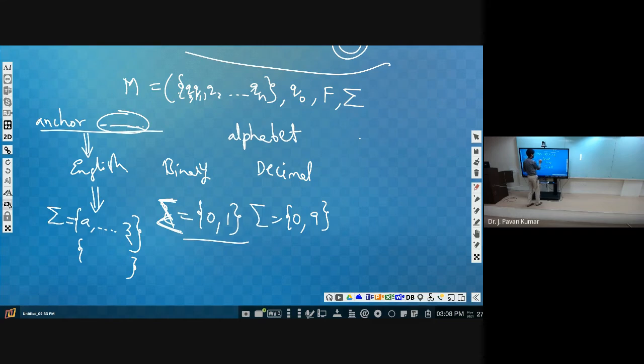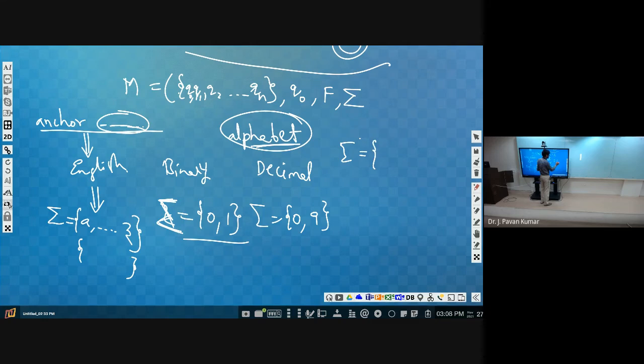Alphabet will contain all the letters, symbols which we can use within that particular language. All the letters, symbols, even digits which are allowed in that particular language will be part of the alphabet. In the English language that we are using nowadays, we have a set of symbols like this.